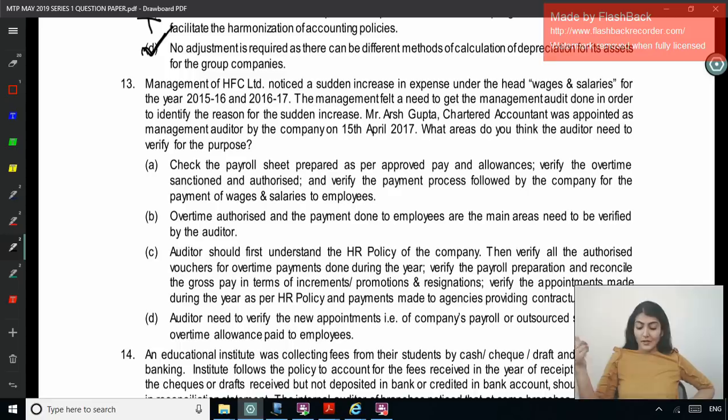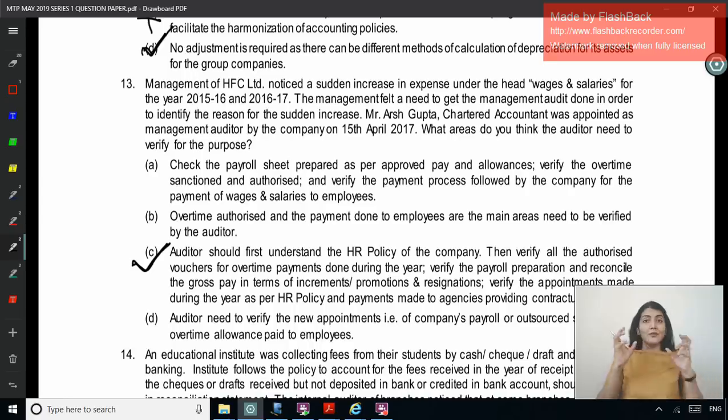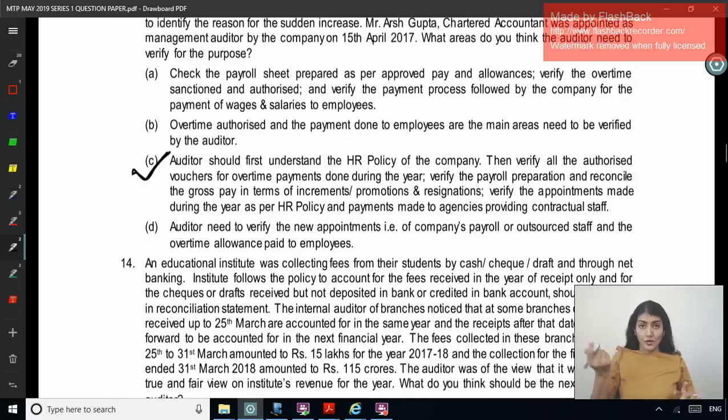Auditor needs to verify the new appointments, that is company's payroll or outsourced staff, and the overtime allowance paid to employees. Right? So obviously all of it is required to be considered. You are a management auditor. See, A, B and D are talking about selective checking, which is not right. So C is the correct option.